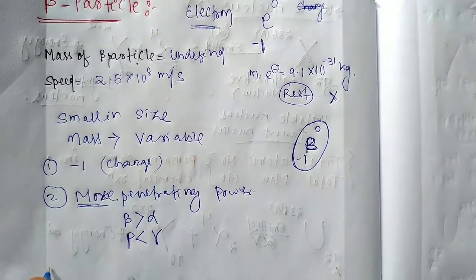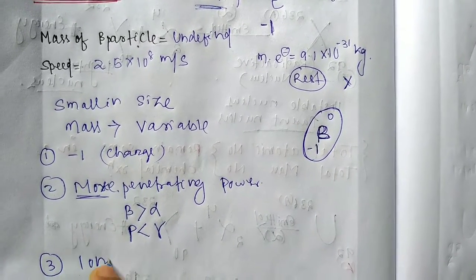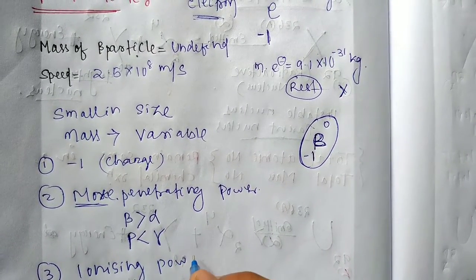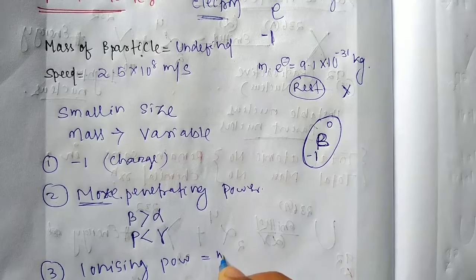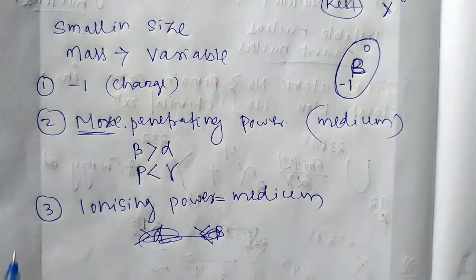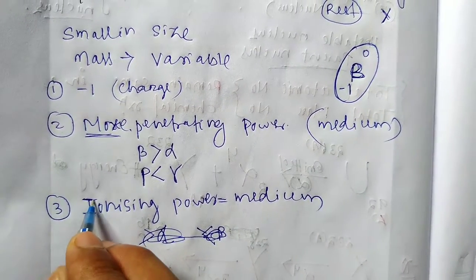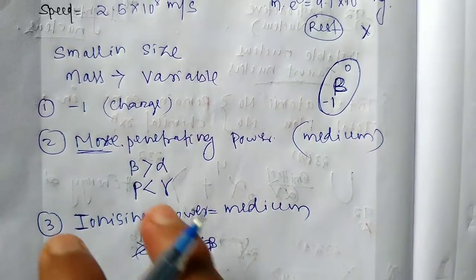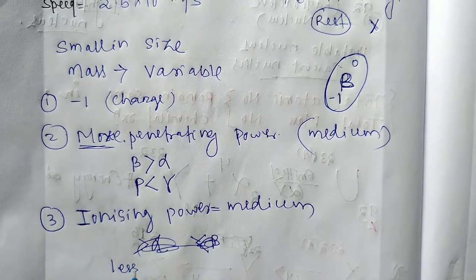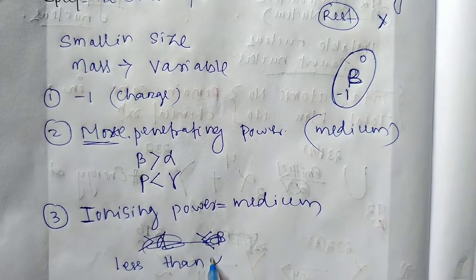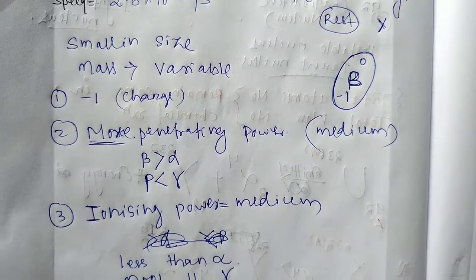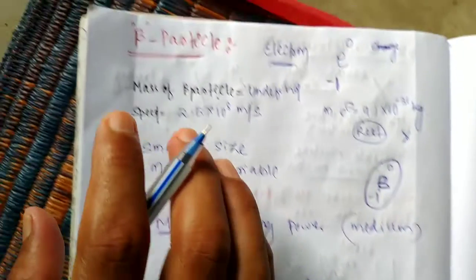And discussing ionizing power, the ionizing power of a beta particle is medium. Students, ionizing power means charge donate capacity. The charge donate capacity of a beta particle is medium, meaning it is less than alpha and more than gamma. Okay, this is all about the beta particle.